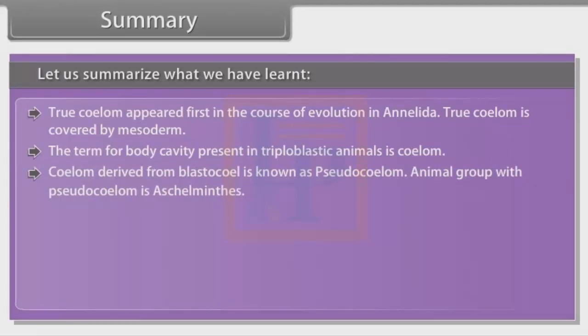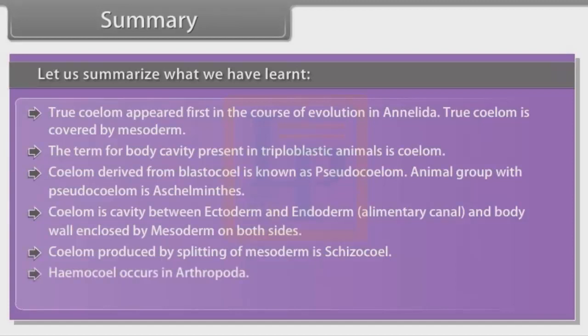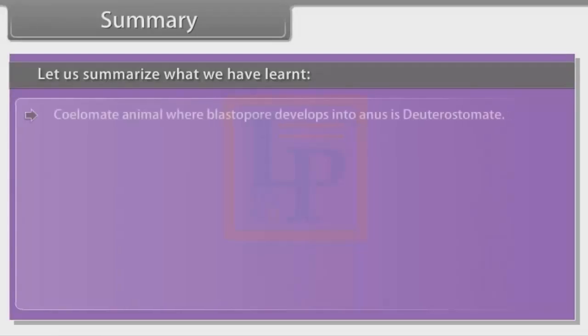Animal group with pseudocoelom is Aschelminthes. Coelom is cavity between ectoderm and endoderm, that is, alimentary canal, and body wall enclosed by mesoderm on both sides. Coelom produced by splitting of mesoderm is schizocoel. Hemocoel occurs in Arthropoda. An enterocoelomate invertebrate group is Echinodermata. Coelomate animal where blastopore develops into anus is deuterostomate.